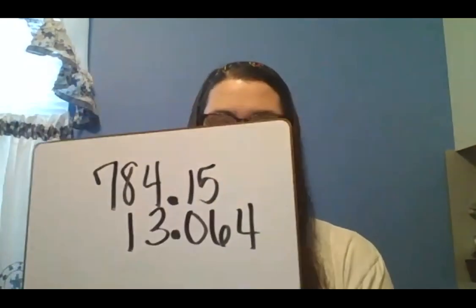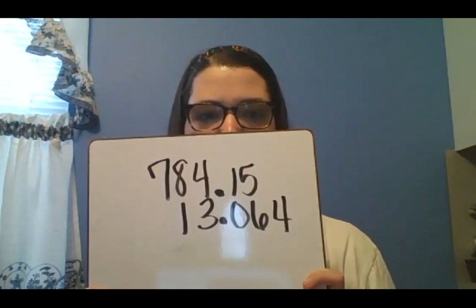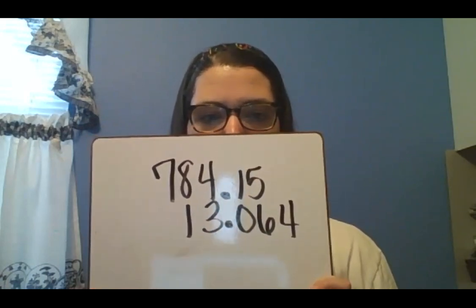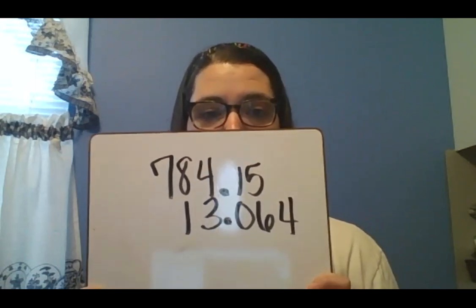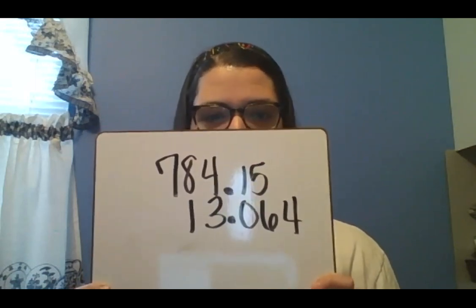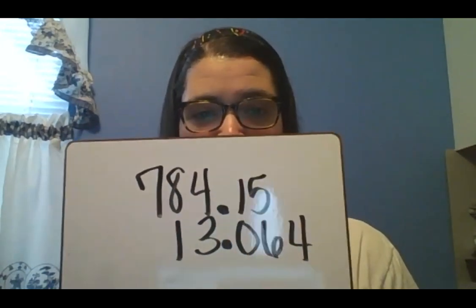Situate my screen. Okay, so I just took the numbers, and this might help you as well. I took the numbers from problem number 2. That's 784.15 and 13.06. And they want us to compare these two decimals. So what I did was I lined up my two numbers and I lined up the decimal points.